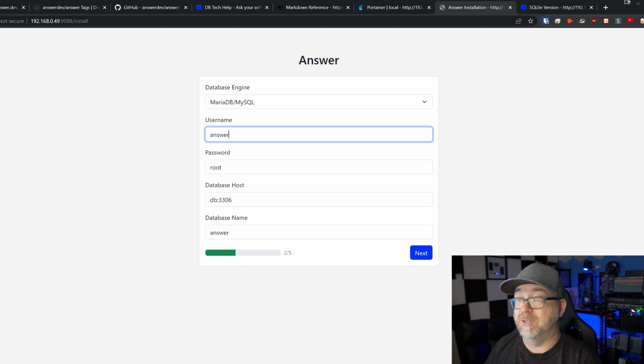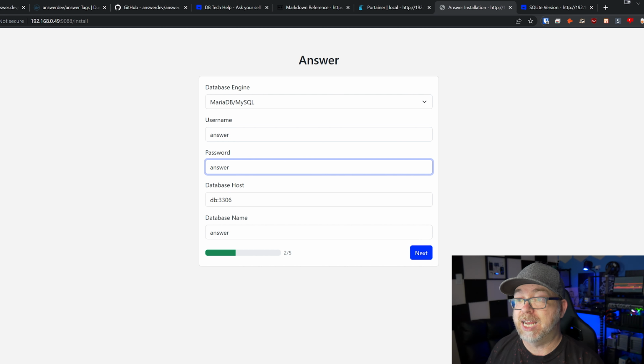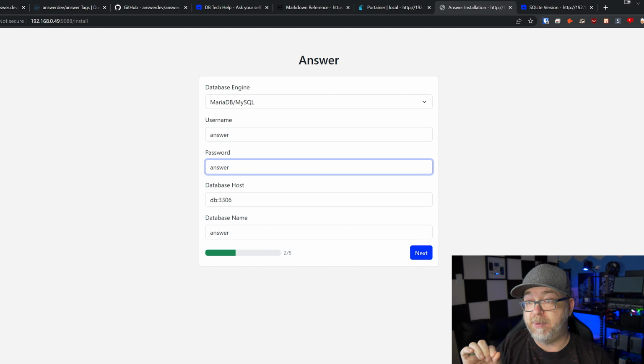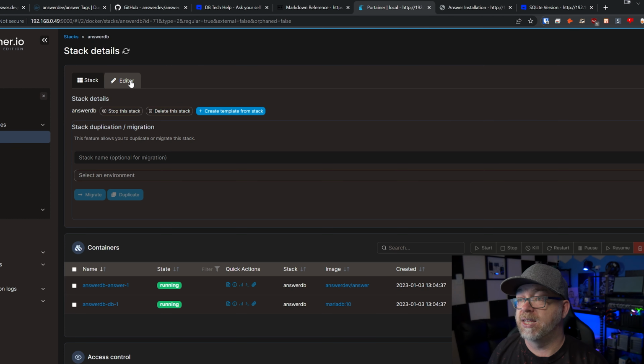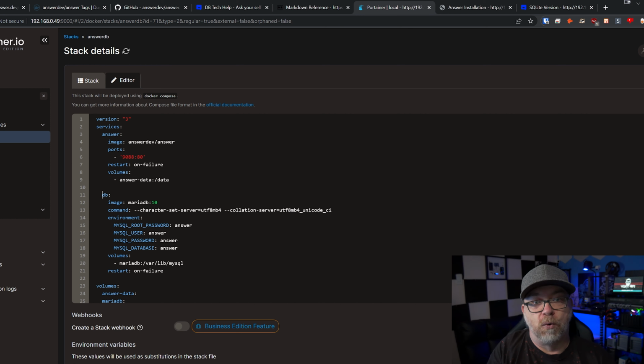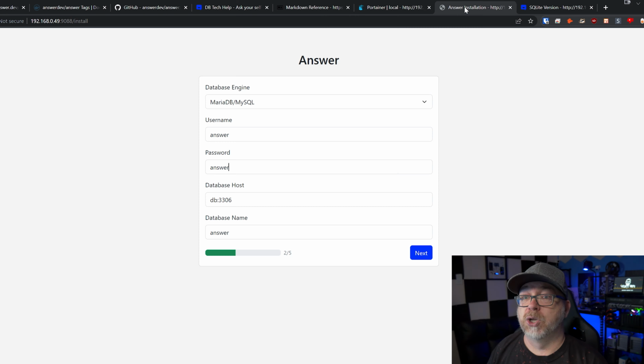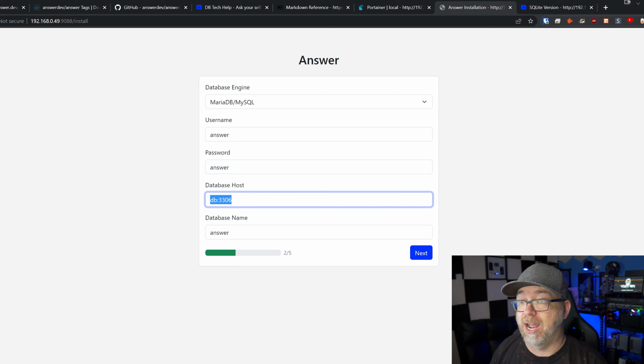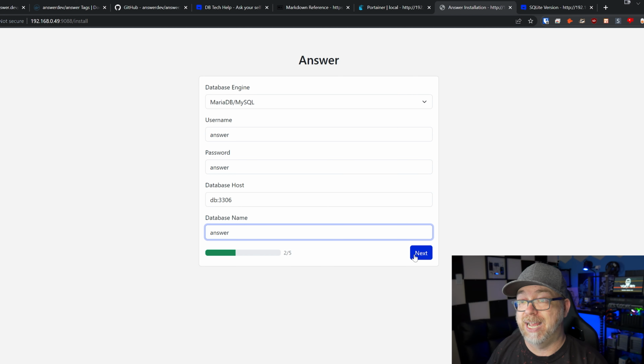All of this for me was answer, right? The Maria database, MySQL, that's fine. Username is answer. Password is answer. The database host is, just like it says here, DB and then 3306. Now the DB was the host name that we talked about earlier. If we take a look at the Docker Compose here, this DB right there is what it's asking for, the host name of this container, in this case, DB. And then for Maria databases and MySQL databases, the default port on those is 3306. So all of this in this database host part is correct. Database name is answer, so let's click next.